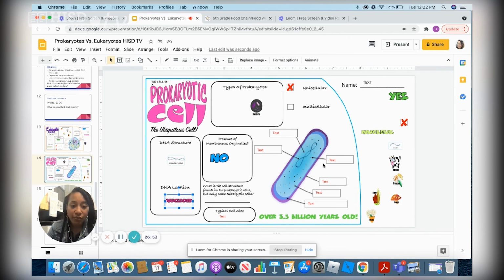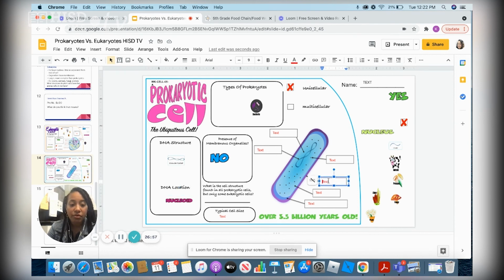So we know that we are going to have our cell membrane. So I'll put membrane here. We also know that we'll have our cytoplasm. And then we know that this arrow is pointing to our DNA.